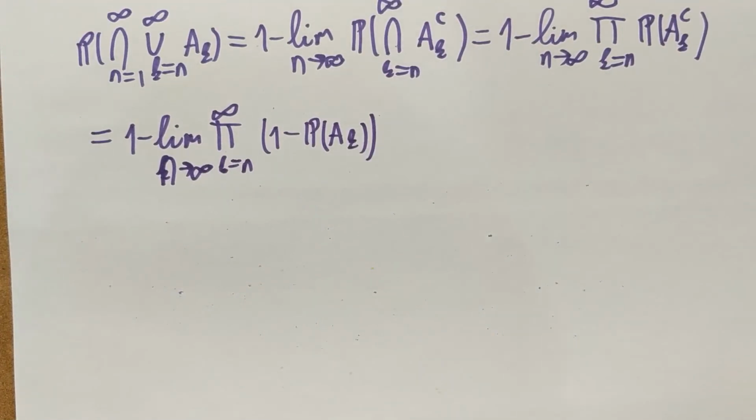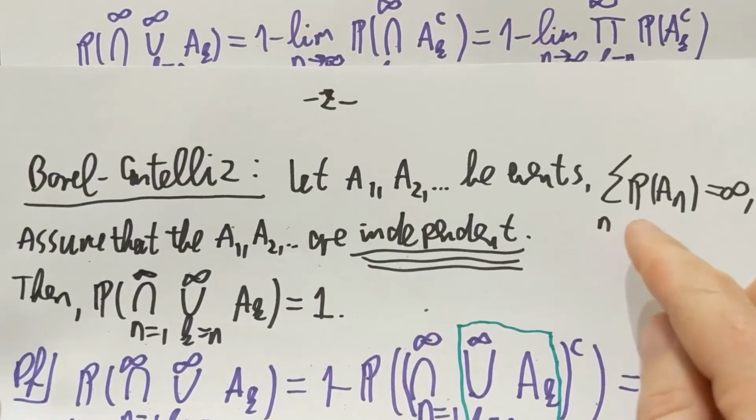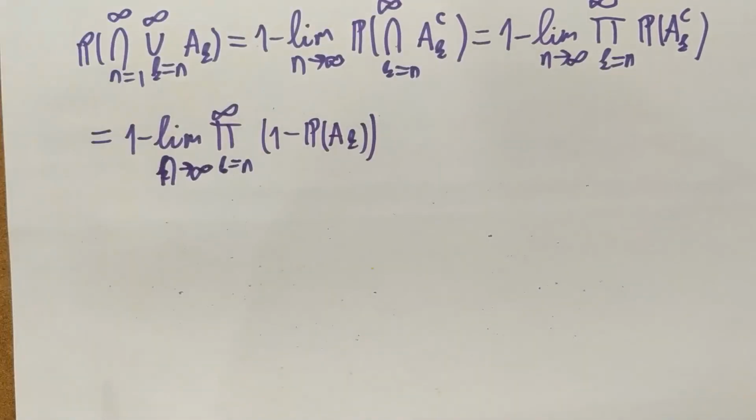Now for the probabilities of the A_k, the question in the assumptions of the Borel-Cantelli lemmas was whether the probabilities of the A_k are summable or not. For Borel-Cantelli 2 they were not summable, for Borel-Cantelli 1 they were summable. When you ask about summability, the first assumption is that the probability of A_k goes to 0.